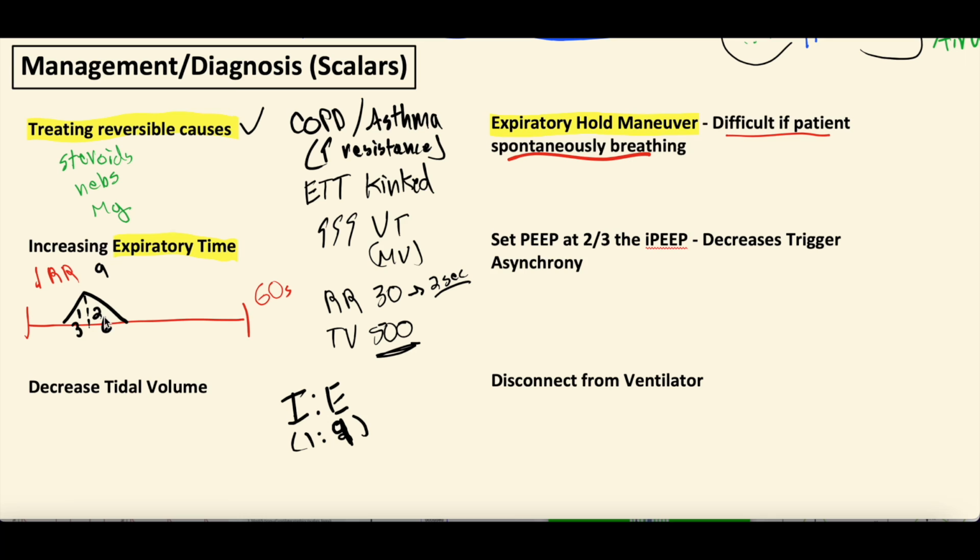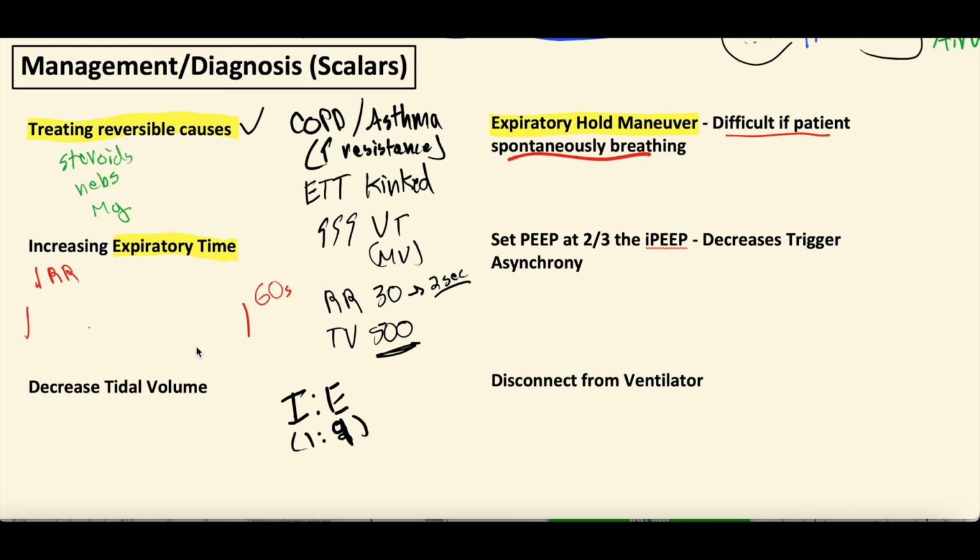That means in this example, instead of 3 seconds, they get 1 second to inspire, and 9 seconds to expire. So they have much more time to expire. So you can decrease the inspiratory time and essentially prolong their I to E ratio, aka give them more time to expire with each breath.